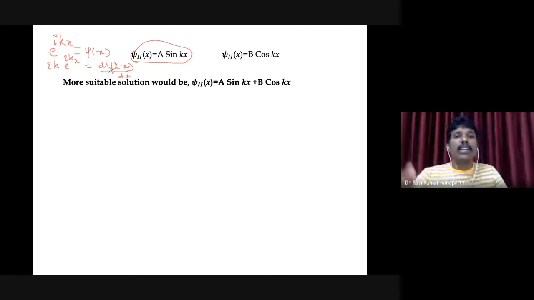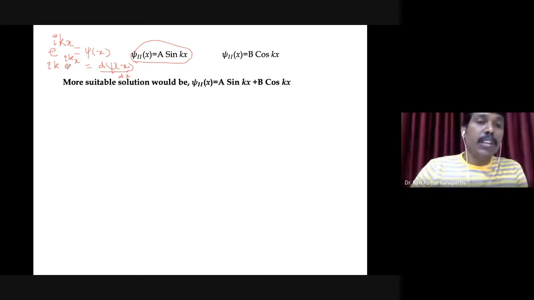When you take the second derivative of this, what will happen? It is essentially here one more ik will come, right? So when you take one more differentiation, it is going to be ik squared times psi of x, which is d square psi of x by dx square, right?